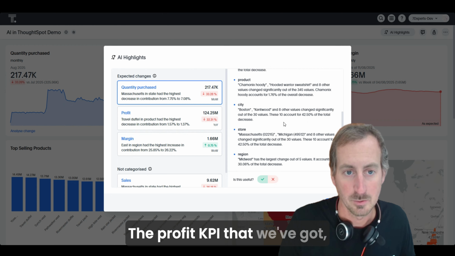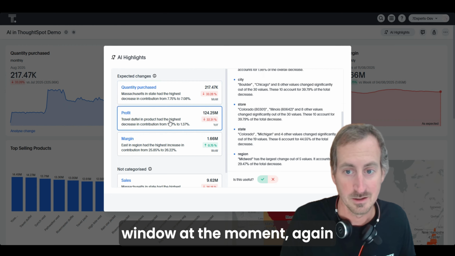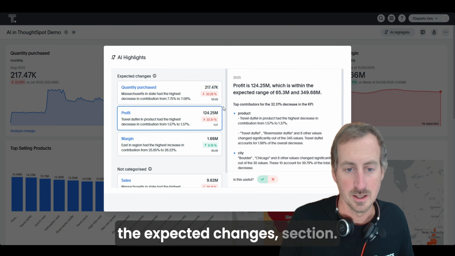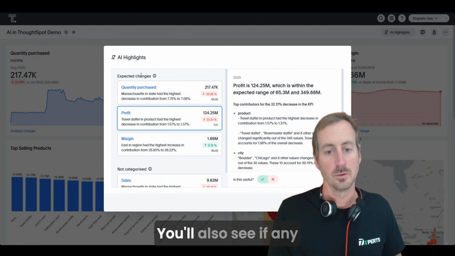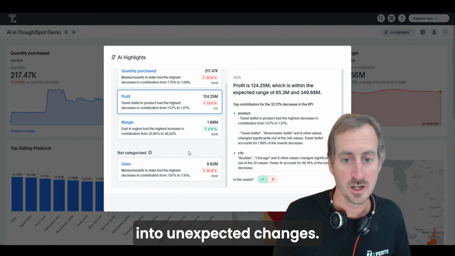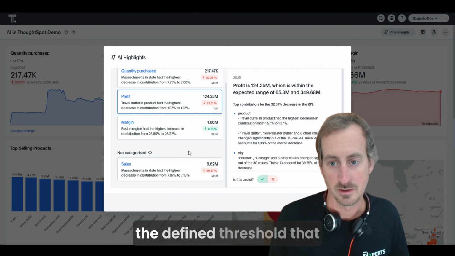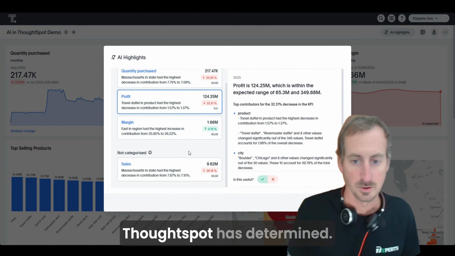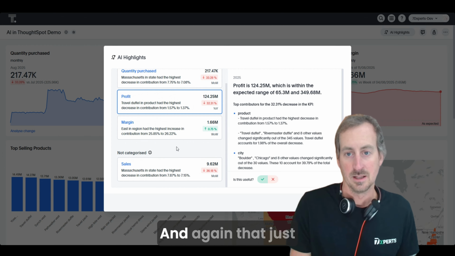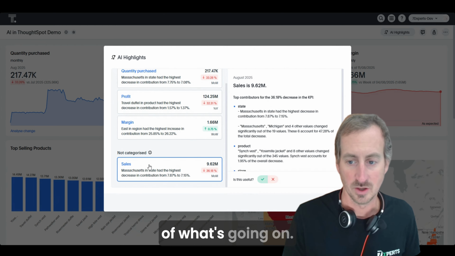The profit KPI that we've got, which is hidden behind this window at the moment, again, exactly the same breakdown. And these are all within the expected changes section. You'll also see if any are particularly low, it will group them into unexpected changes. So that's those that are above the defined threshold that ThoughtSpot has determined. And then we've got not categorized down here. And again, that just gives you the information of what's going on.